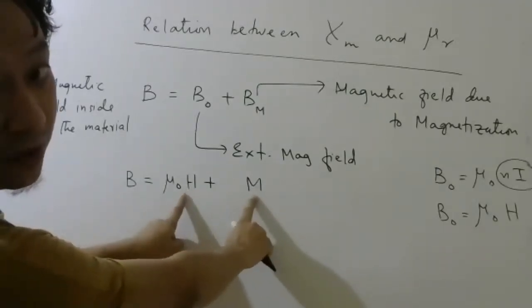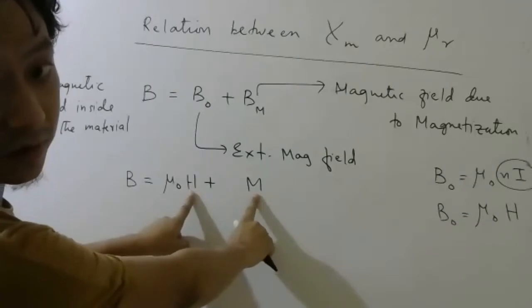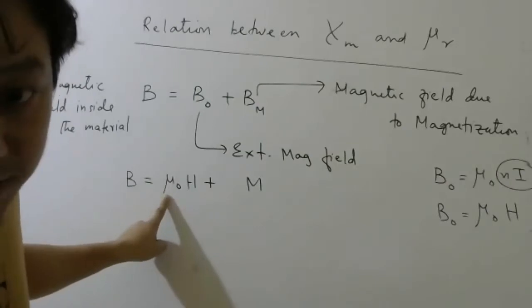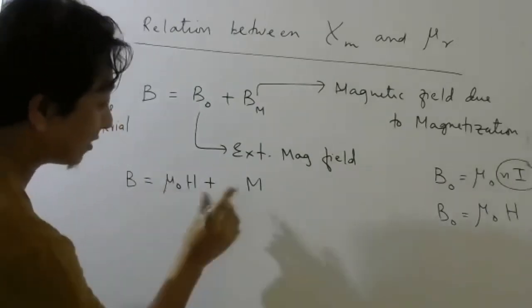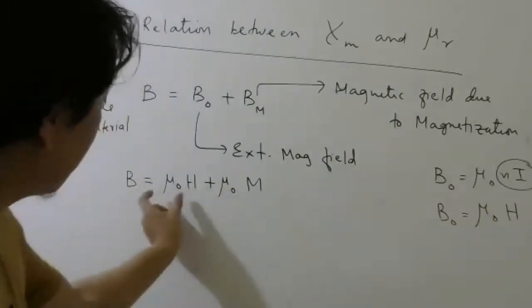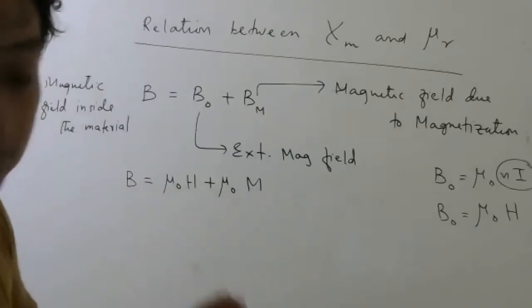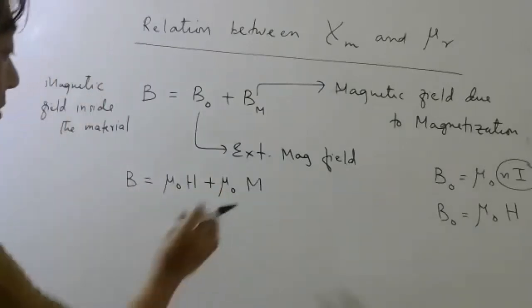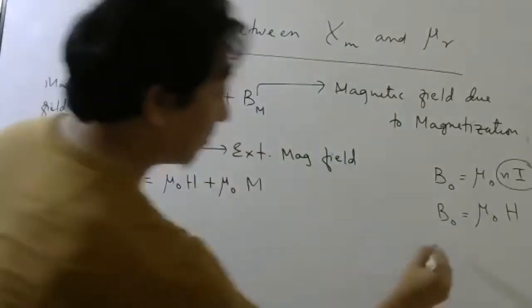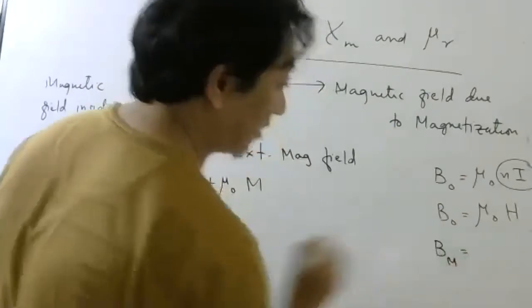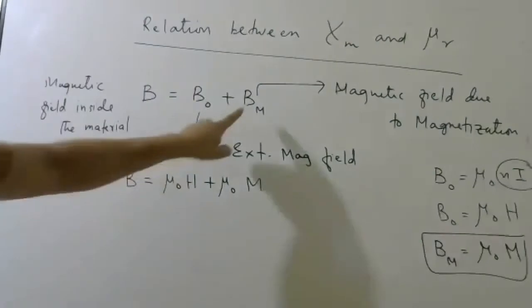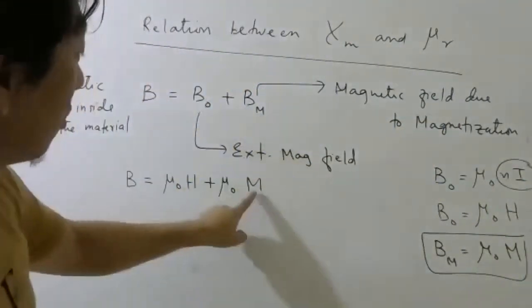These two have the same unit or not? Mu naught itself has some unit. So to keep the dimension and therefore the units same, it is important we write mu naught here also. So that way you can remember. This B naught is from here, and this Bm, which is the magnetic field due to magnetization, should depend on the magnetization.